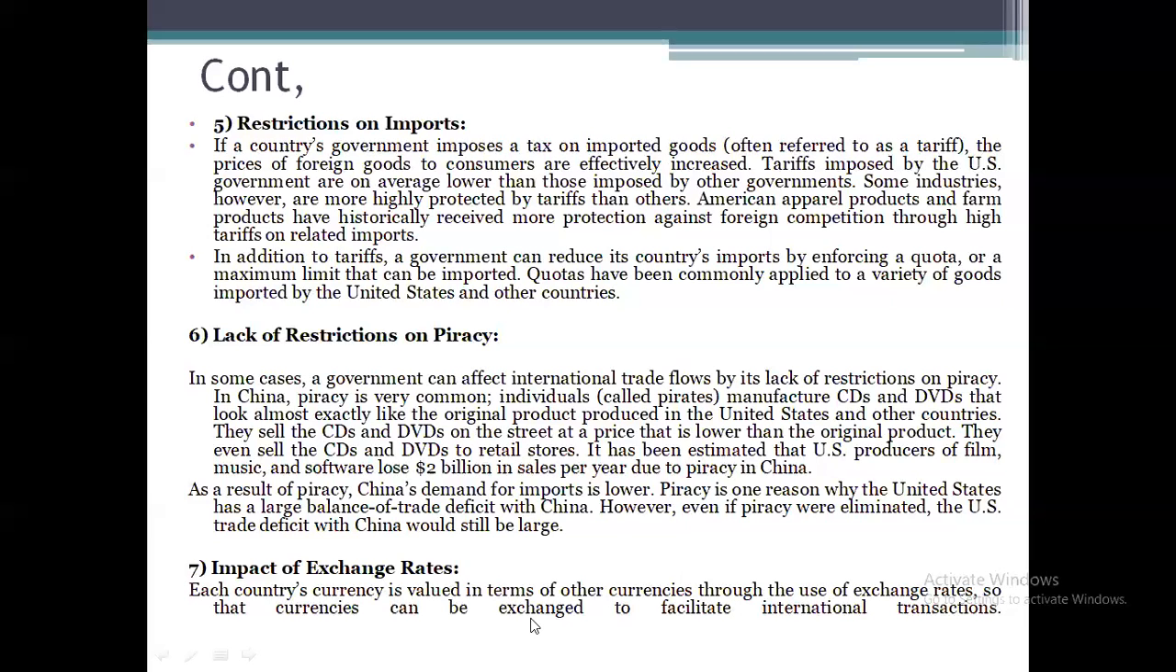Next one, impact of exchange rates, that is, fluctuations in the exchange of currencies. It means if a country like India needs to import goods from the USA, the payment has to be made in the form of dollars. So if $1 is equal to 70 rupees, for one product they need to pay 70 rupees. So that will also impact foreign trade.